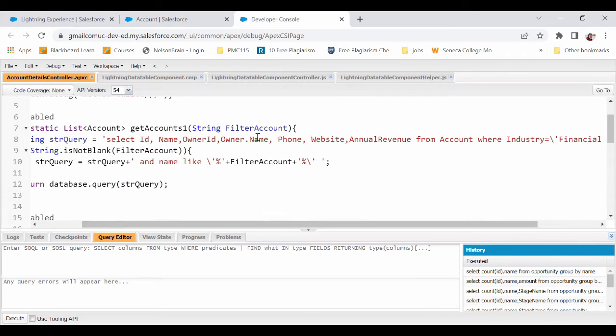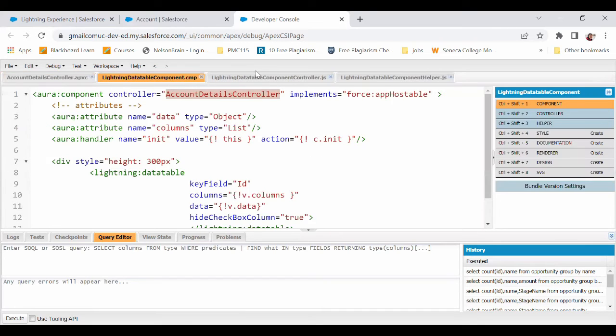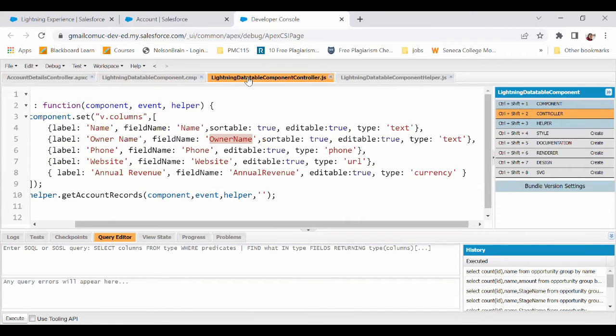When I'm passing this result to my Lightning component, it returns owner.name. So it goes to the owner, as in the user object, and then picks the name of that owner. Now, if there are two levels of data coming, we cannot directly write owner.name here. It wouldn't work. So for that, we always need to use owner name, which is the name that we define.